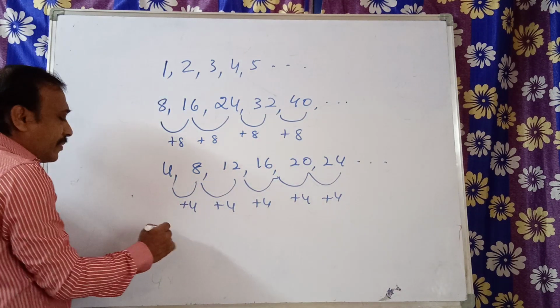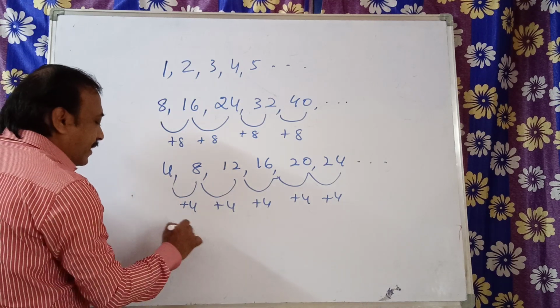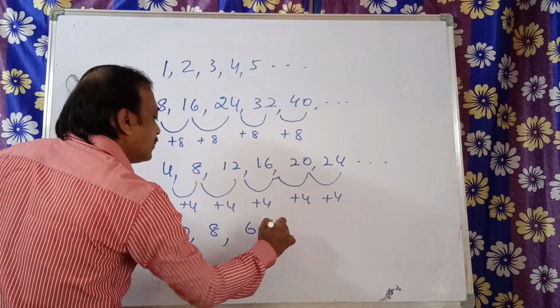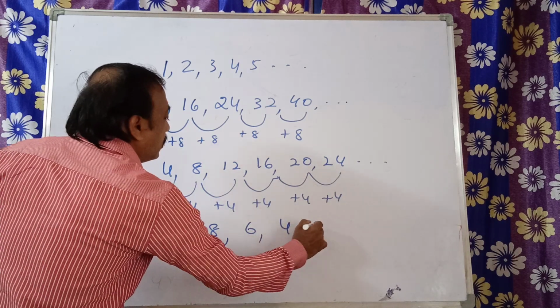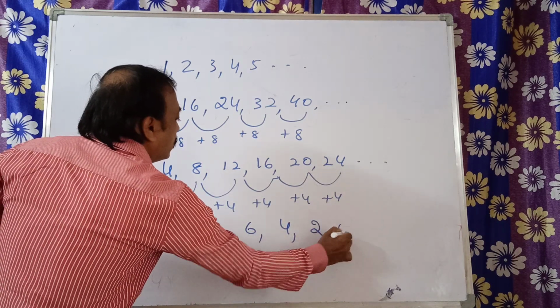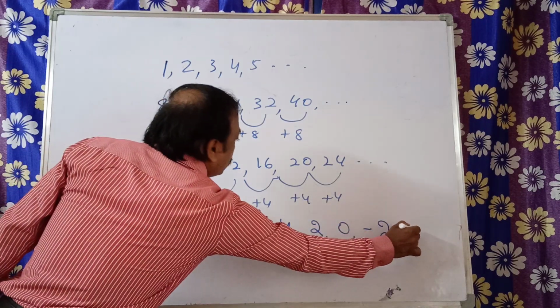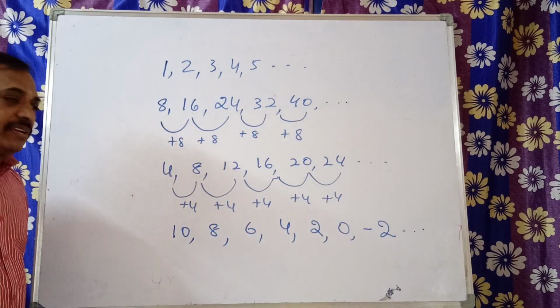Now you see this one: 10, 8, 6, 4, 2, 0, minus 2 and so on. Observe it.